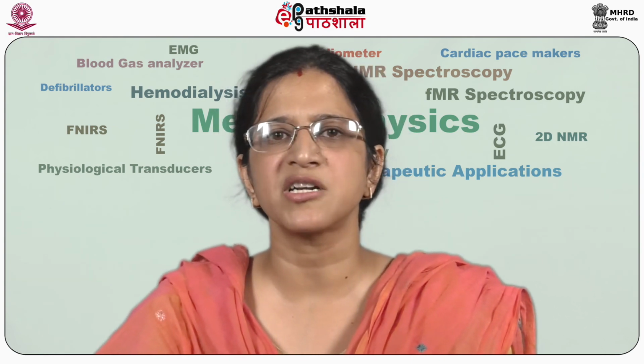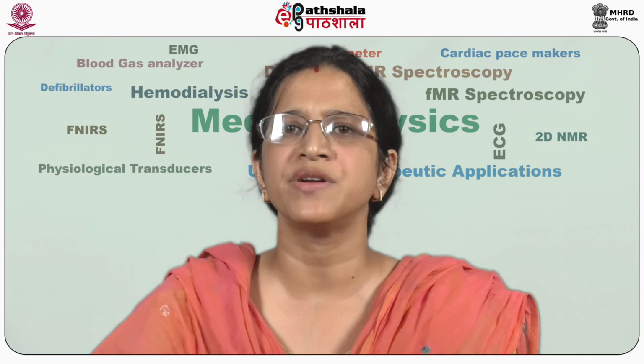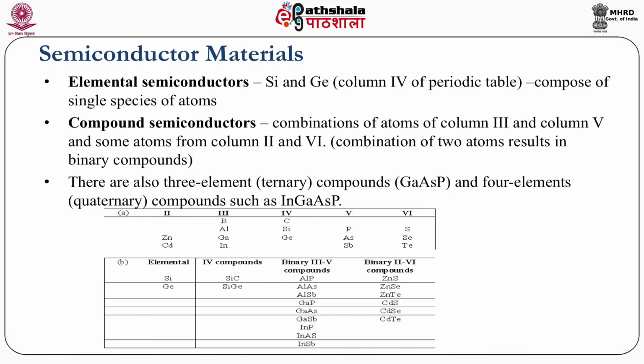As we said, there are also different other semiconductor materials. We can divide them into different categories, elemental and compound. If you have a single element from the periodic table, you call it an elemental semiconductor. But if you have a combination of a 3rd and 5th group element, or 2nd and 6th group element, that also gives rise to semiconductor materials, and we call them compound semiconductor materials.